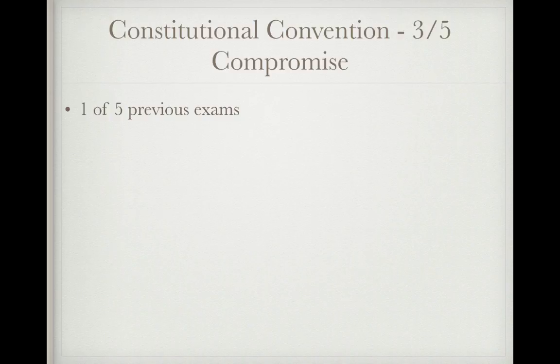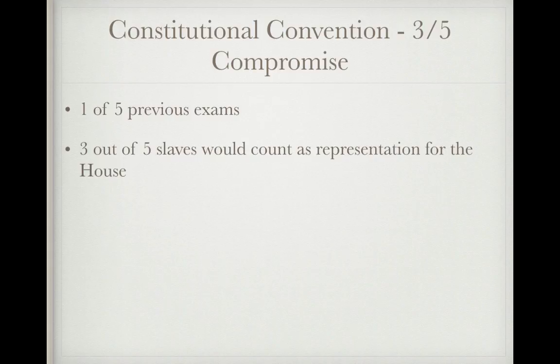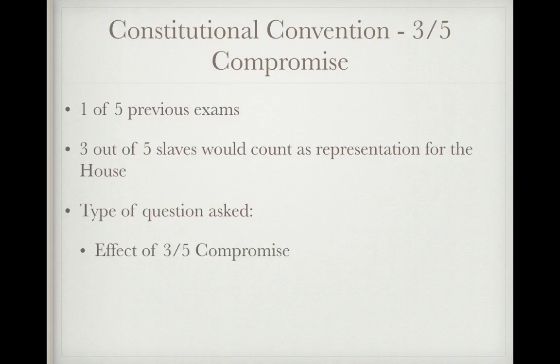All right, let's go over to the 3/5 compromise. This was only on 1 of the previous 5, but I have seen it in older exams. And this stated that 3 out of 5 slaves would count as representation for the House. Now think, what area of the country were most slaves located in? That's right, the South. So this is going to benefit the South. So type of questions asked, the effect of the 3/5 compromise, we see an increase in representation for the South.